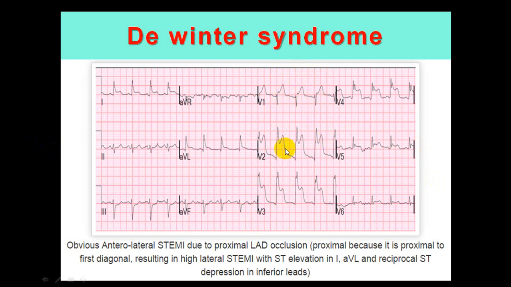You can call anteroseptal, almost anteroseptal, almost V5 up to. You can call even an extensive anterior wall. And there are reciprocal changes in lead 2, lead 3, and AVF. There is an ST depression. And in AVR also you can see an ST depression. So this is anterior wall infarct, or you can call anterolateral septal infarct.